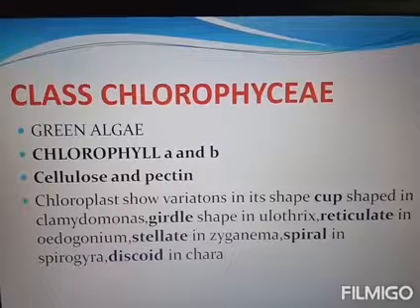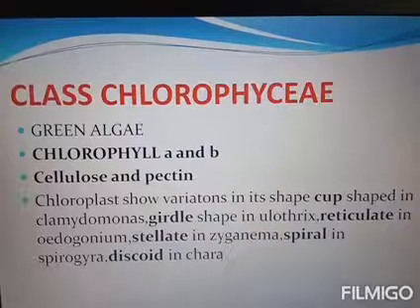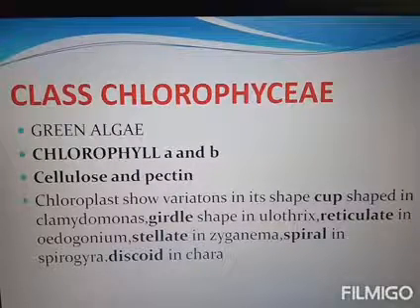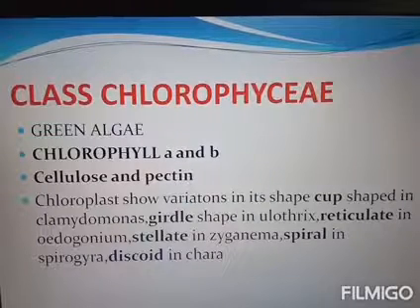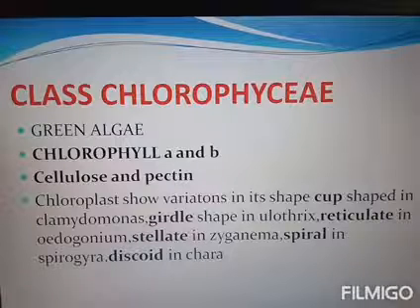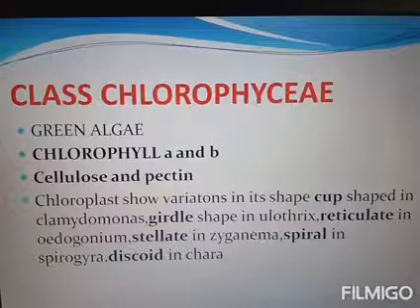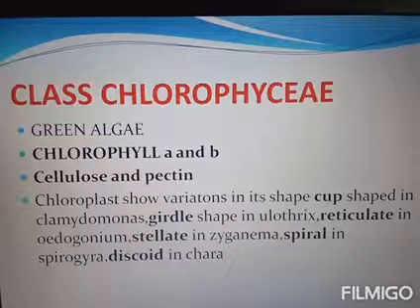But in the case of Chara, the cell wall is made up of calcium carbonate. That means that all organisms in the Chlorophyceae don't have the same type of cell wall. In Chara, the cell wall is made up of calcium carbonate. Then in the case of chloroplast structure also, they are not unique.